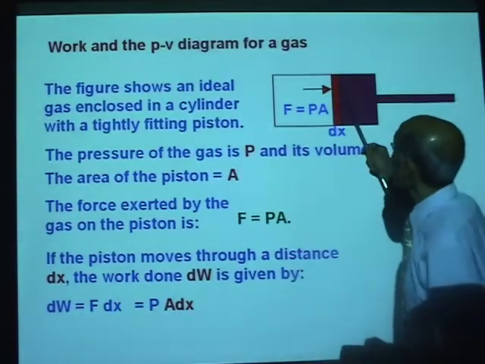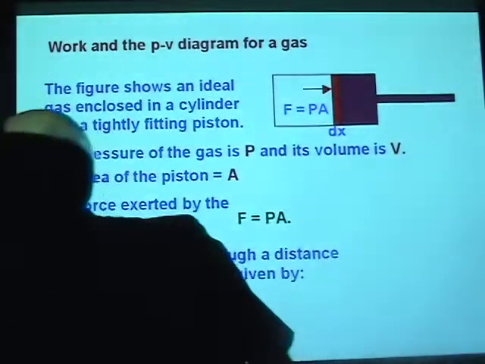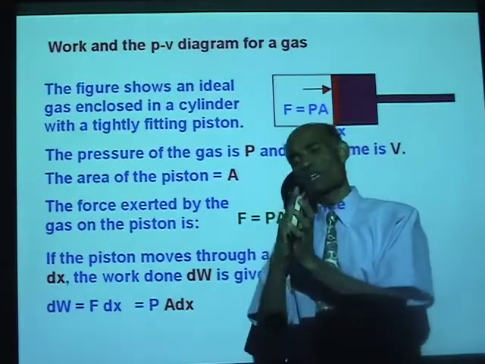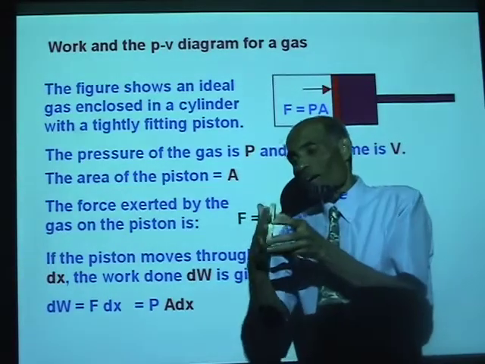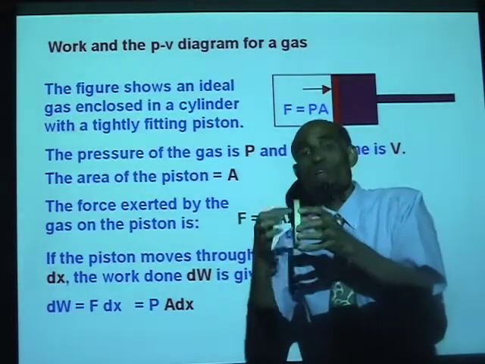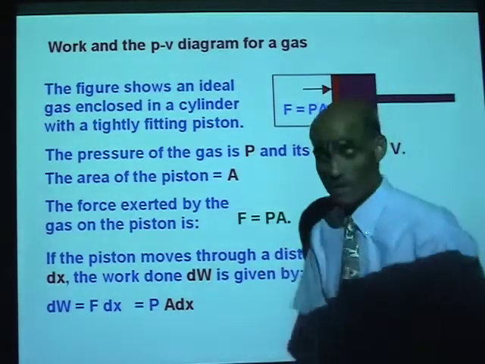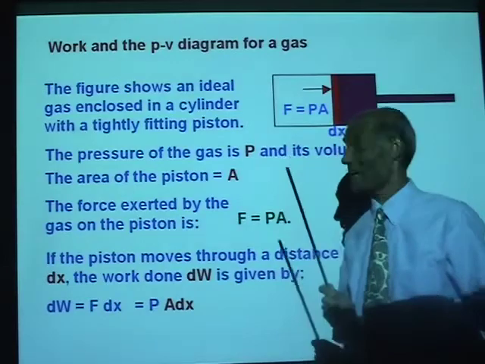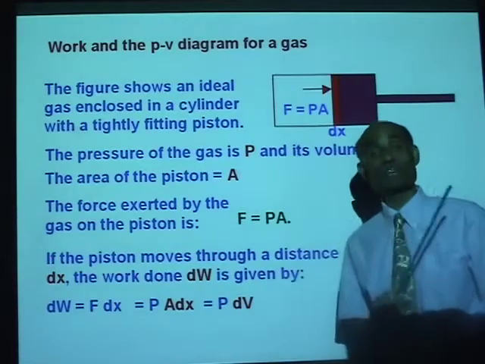Now tell me, what is A multiplied by dx? If this is the piston side, imagine it's completely covered. This is dx, and this is the area. That area multiplied by this dx actually gives you the volume of this space, or we can call it dV, is that right? The increase in volume. So A times dx is the volume of that space. So I'm going to call it P times dV, where dV is the increase in volume.